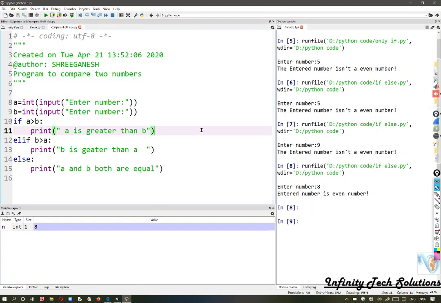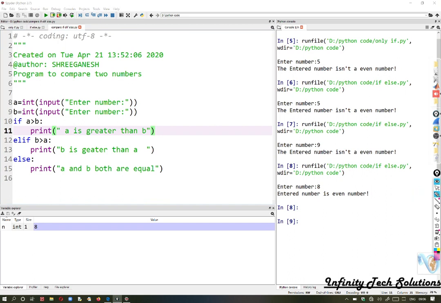So the user is entering the value, A is equal to suppose 7 and B is equal to suppose 5. You can see here the value of A, value of B accepted. We are comparing here: A is greater than B. 7 is greater than 5. Yes, it is. So it will be printing the message A is greater.